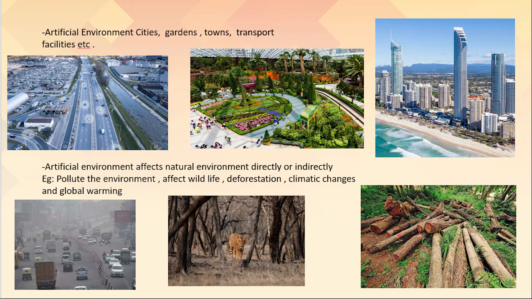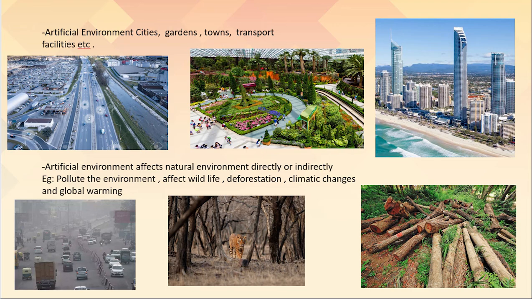Now you can see that man has made transport facilities as a boon for himself. Now this has turned out to be a curse for himself. That is, this artificial environment is affecting the natural environment. The smoke that is released from the vehicles contains a high level of carbon monoxide, carbon dioxide and other gases.